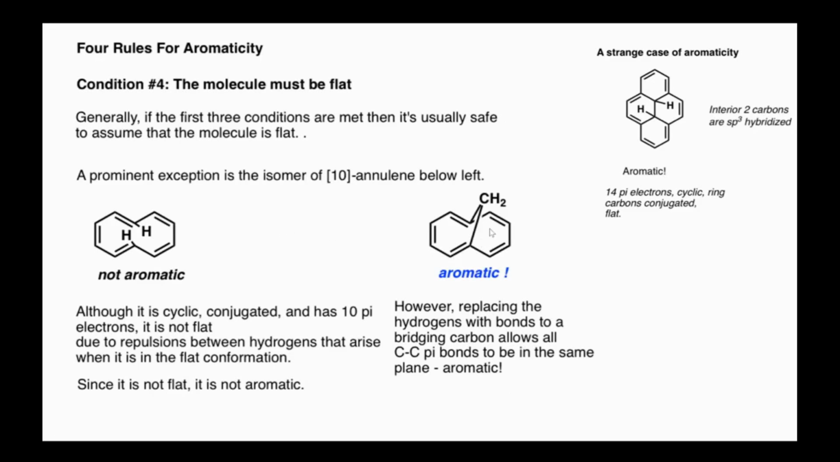If you look at this compound, which is a bicyclic compound, it contains 10 pi electrons. It's cyclic and it's conjugated, and it's flat. It's called aromatic. But there's an exception to all of these 4 rules, which is this compound.